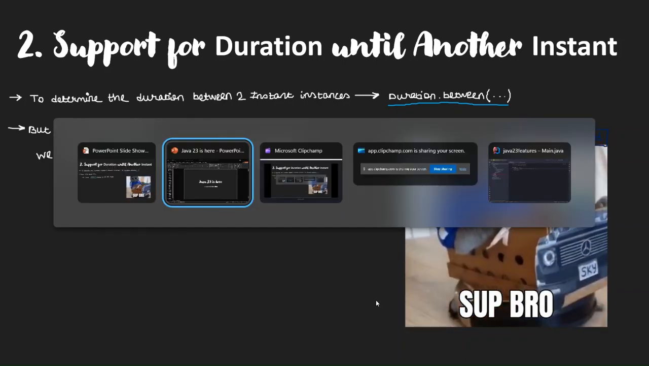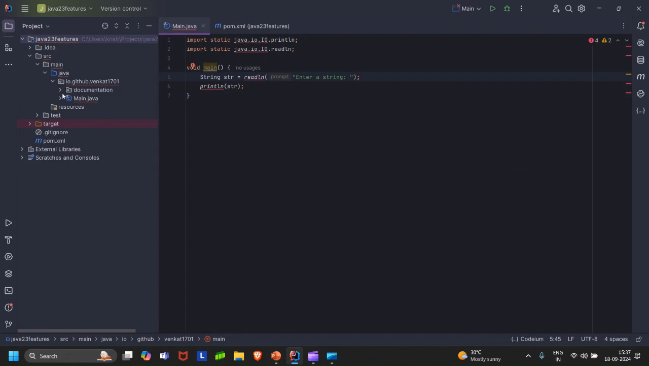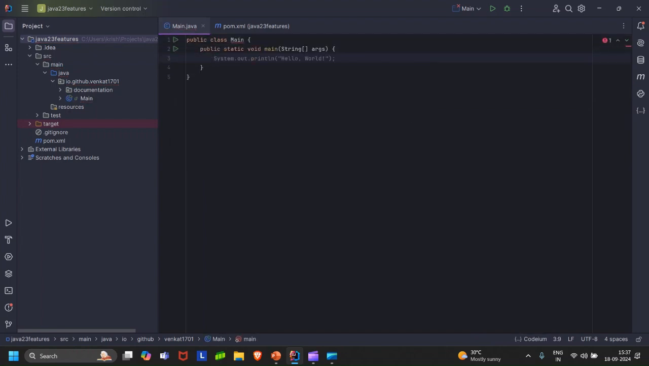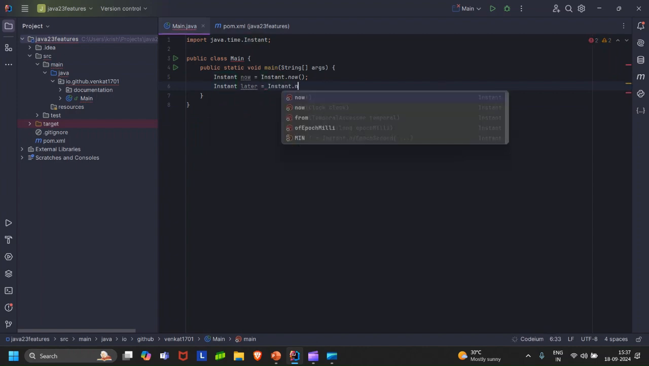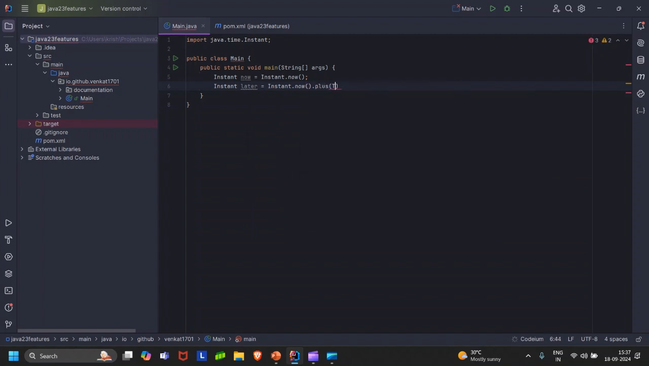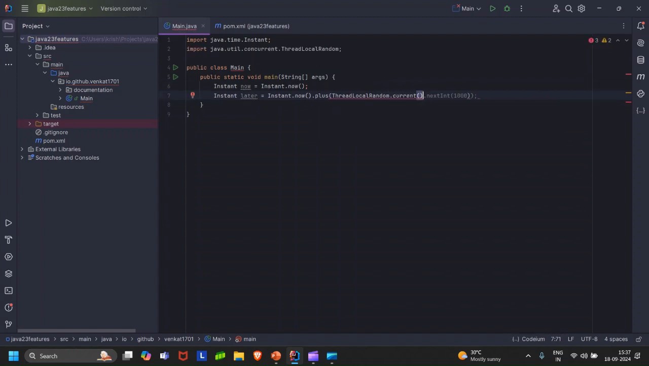Let us see how exactly we will do that in IntelliJ. So navigate to Main.java. Let me remove all of this. Public class Main. Now let's say I have two instants. One is the current instant, say Instant.now, and the other is sometime later. So I'll say plus ThreadLocalRandom, which provides me the current thread, and nextInt. And then I'll specify that it is to be in seconds.